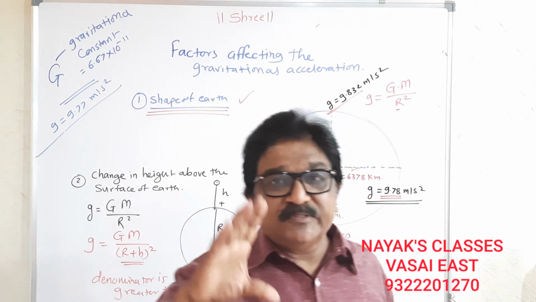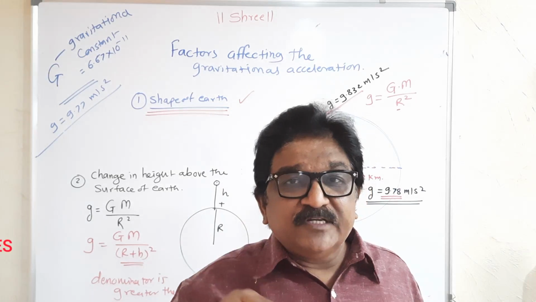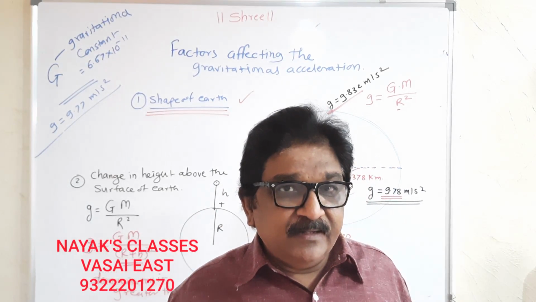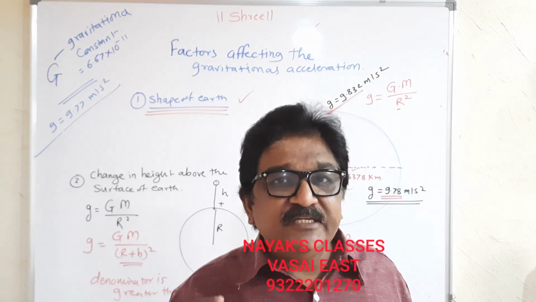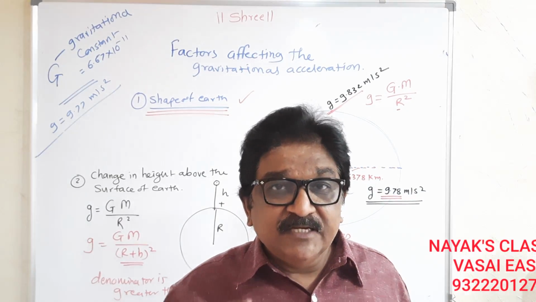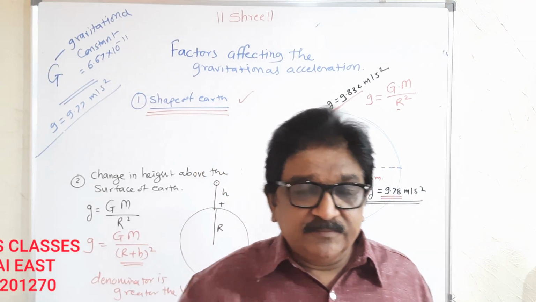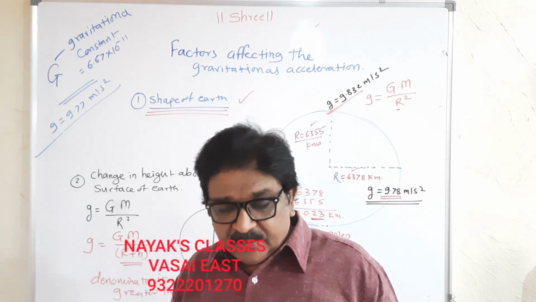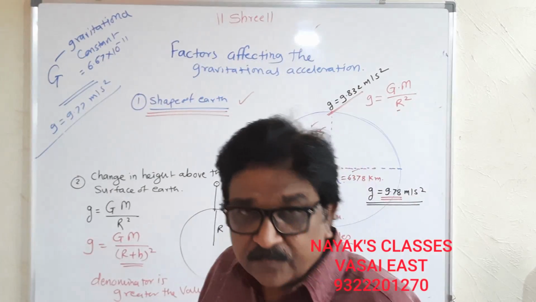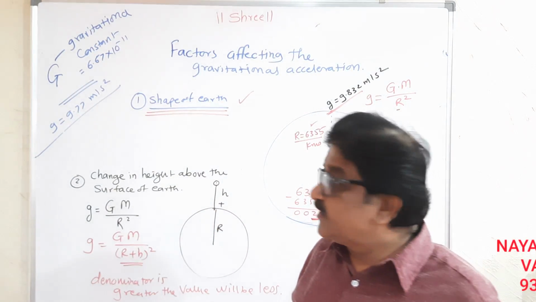This happens because of the shape of the earth. So the first factor affecting the value of g, acceleration due to gravity, is the shape of the earth.